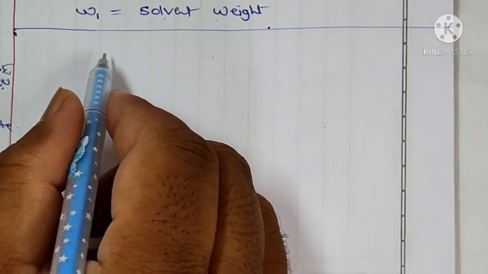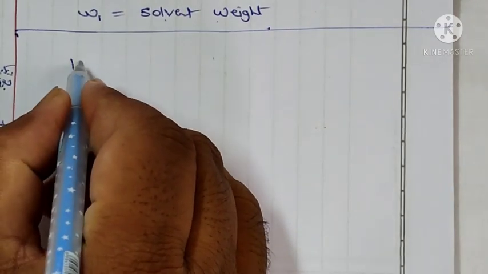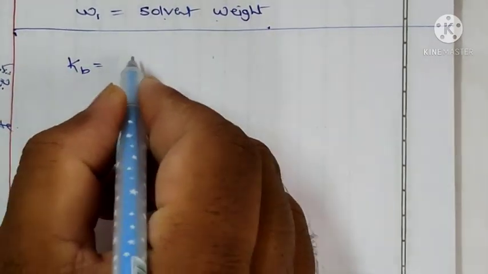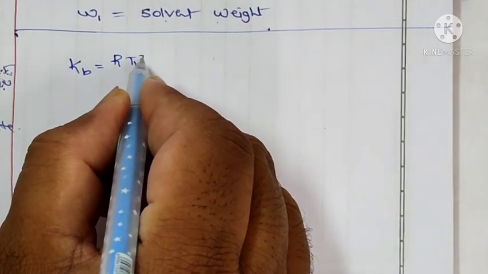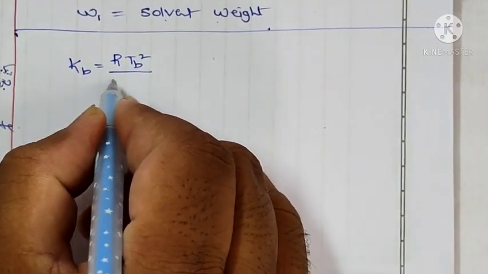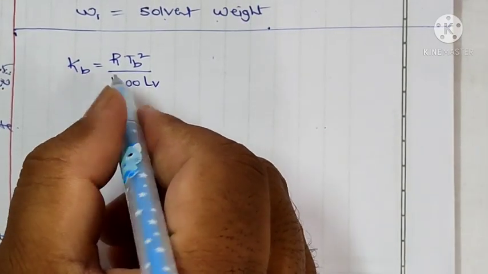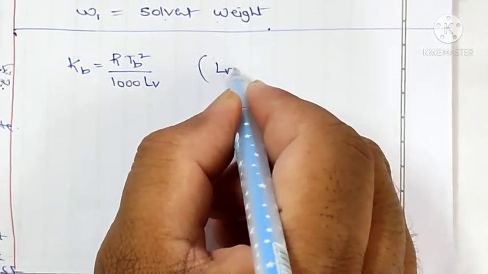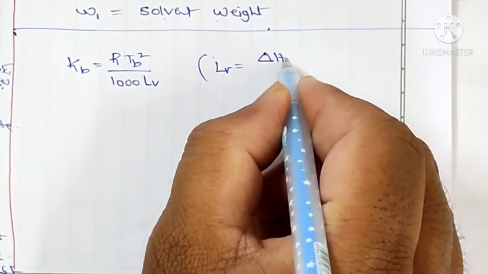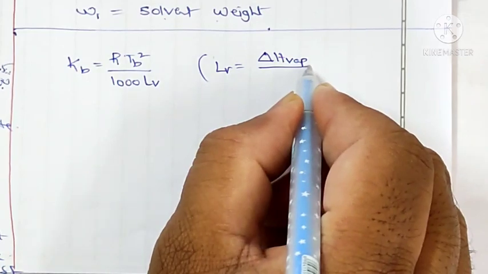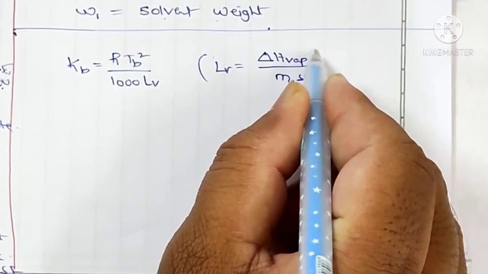And here the thermodynamic applications: Kb is equal to R TB square by 1000 into Lv, where Lv is equal to delta H vapor by M in solution.